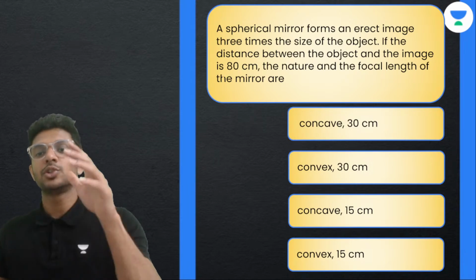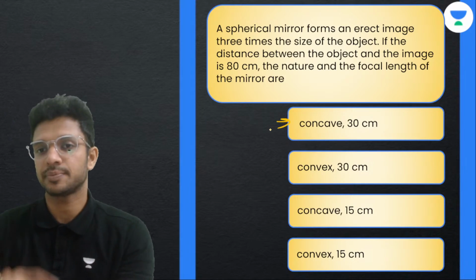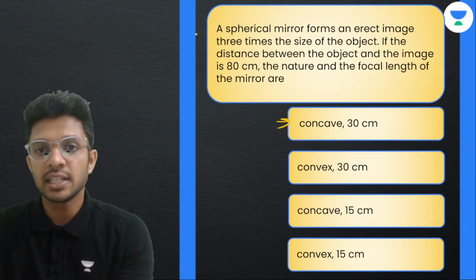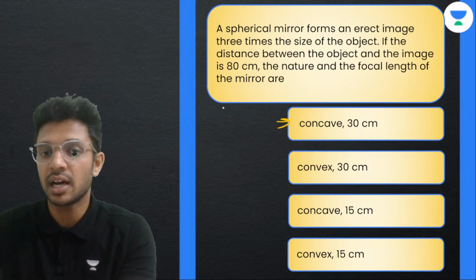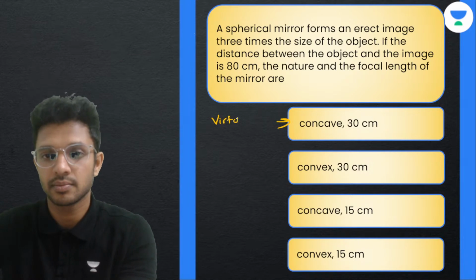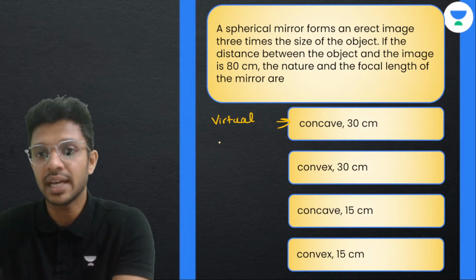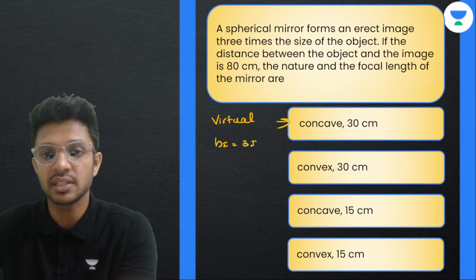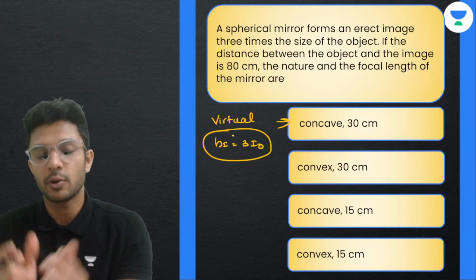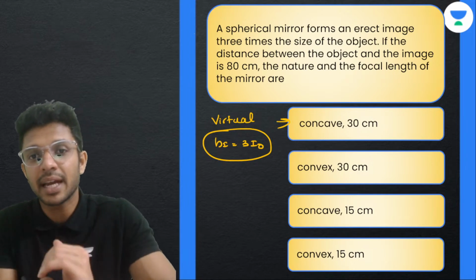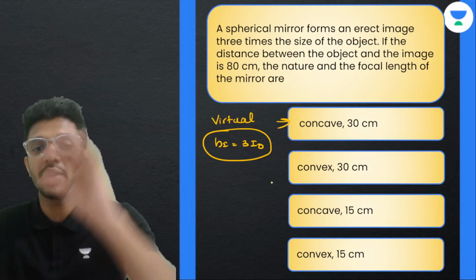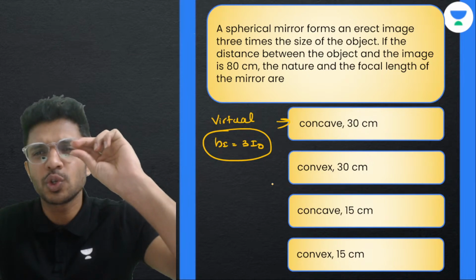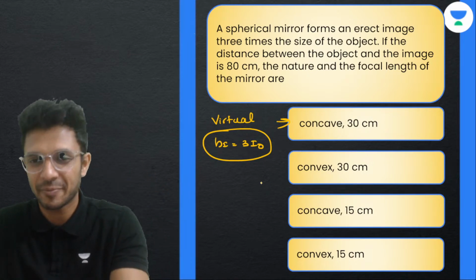The options, right? So the correct option is A, my children. I'll tell you. A spherical mirror forms an erect image 3 times the size of an object. That means, obviously all erect images are what? Virtual images. Here we are having a virtual image and it also says the height of the image is 3 times the height of the object. Now, if you want to get a virtual image, at the same time a magnified image, this can only happen in which mirror? A concave mirror. Because in convex, we will always get small images. Okay.